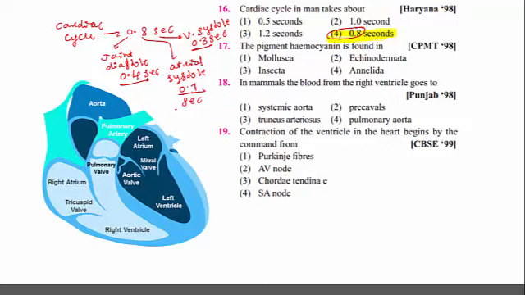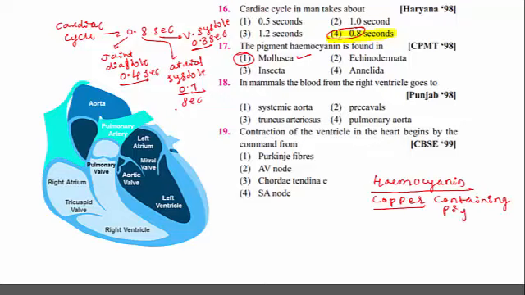The pigment hemocyanin is found in hemoglobin, hemocyanin. Remember, it is present in the members of mollusca. What is that? Hemocyanin. Hemocyanin is a copper containing pigment. What is present in the hemoglobin? Iron containing pigment is called hemoglobin and copper containing pigment is called hemocyanin.